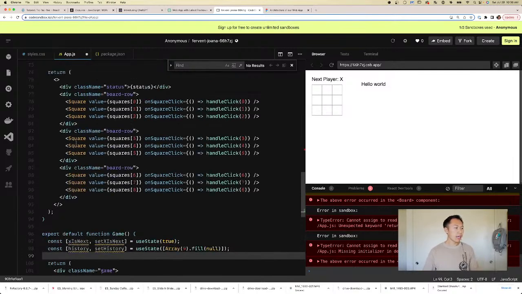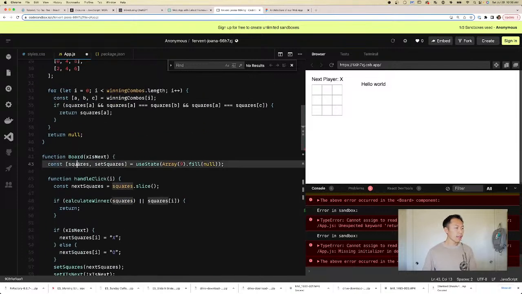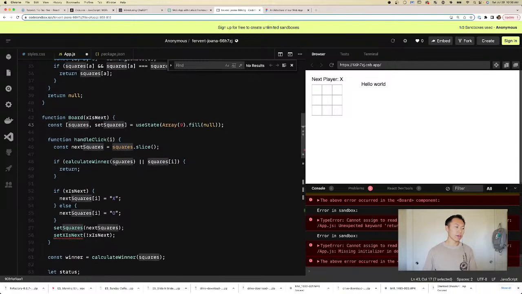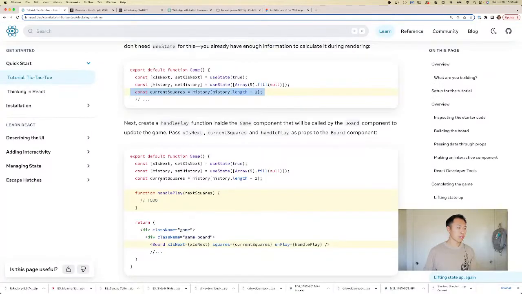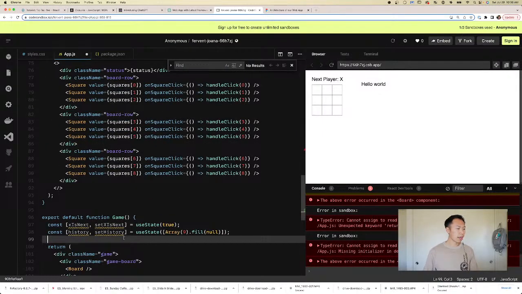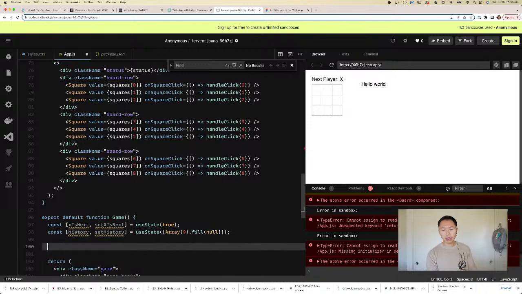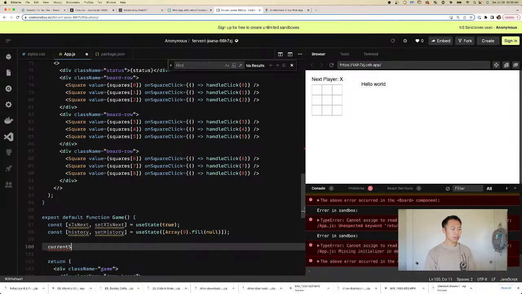Okay, so now it's saying, hey, we also need to provide the current square, like not the next square, but the current squares. And is that what they call it? Right, current squares. So what current squares is, we also know that. And for all tough problems, we just break it down. So to break it down, what do we need? We need to know what to render right now. Like what does the user need to see? And in order to show what the user needs to see, we can call it current squares.